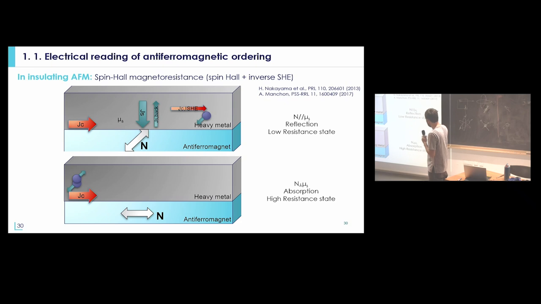So you can consider that you have some type of low resistance state. In the opposite case, when the spin accumulation is perpendicular to the direction of the antiferromagnetic order, the spin current can be absorbed, it can exert spin transfer torque on the system, and you don't have this spin current that is reflected back into your system. Which means that the resistance state is expected to be larger when the spin accumulation is perpendicular to the direction of the antiferromagnetic order.